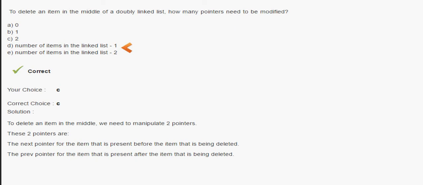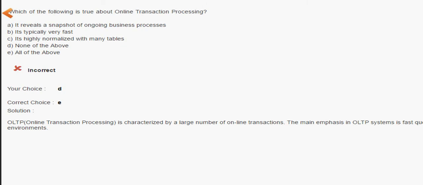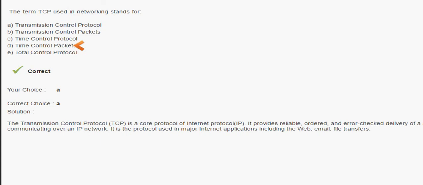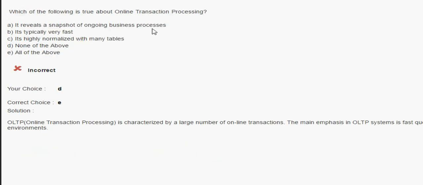The next question is regarding DBMS. We have online transaction processing, which we call OLTP. Which of the following is true about online transaction processing? The options are: it reveals a snapshot of online business processes; it's typically very fast; it is highly normalized with many tables. Yes, it is highly normalized with many tables.